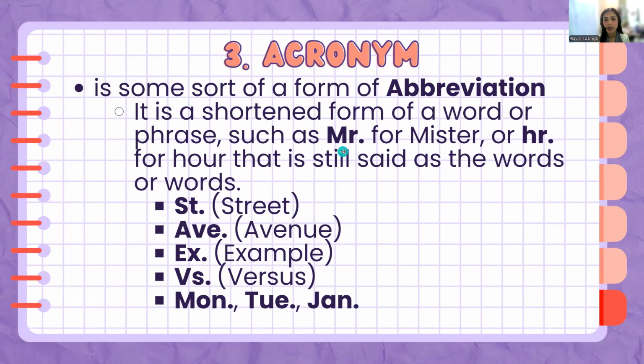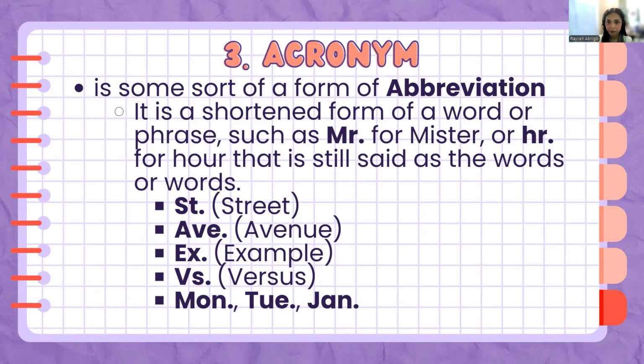So it is still read as Mister, hour, street, avenue, example, versus Monday, Tuesday, January. So we just shorten it in writing, but an abbreviation is still read as the full word.